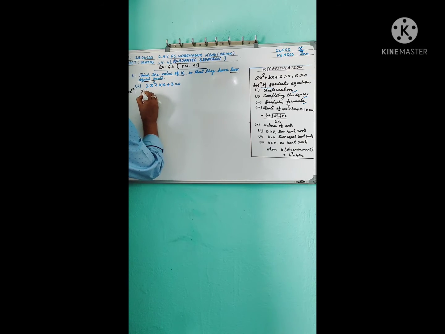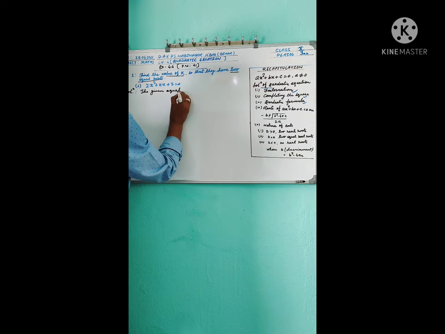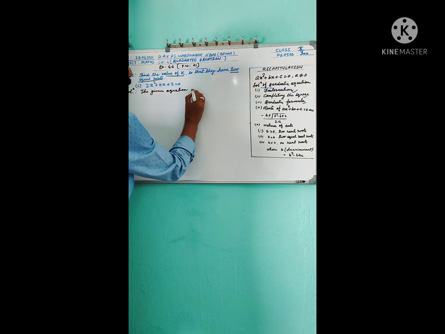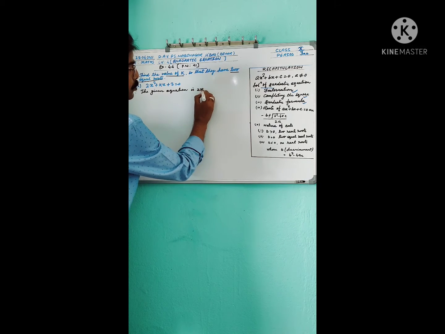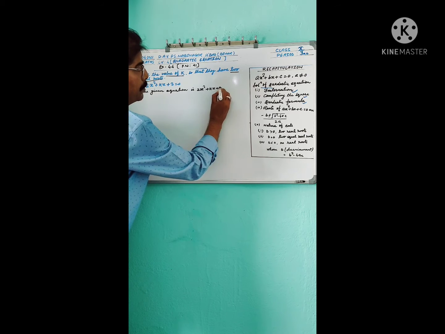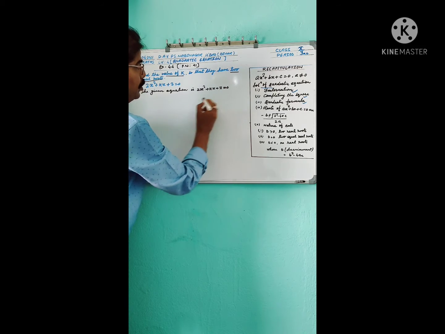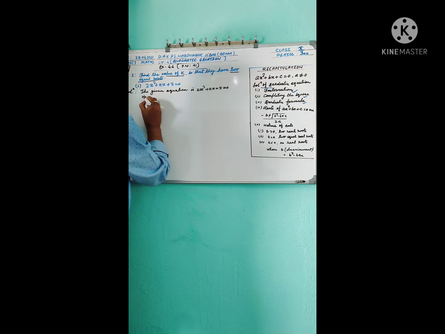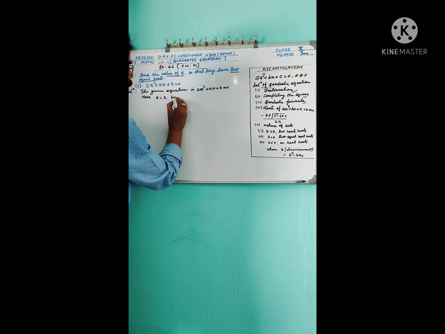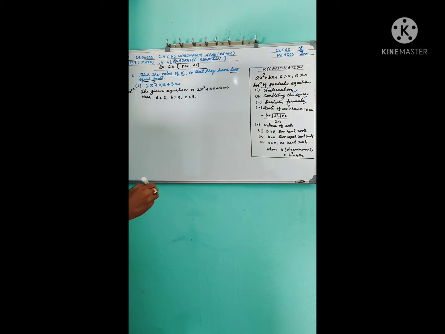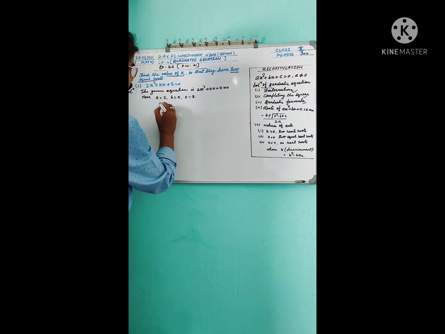The given equation is 2x square plus kx plus 3 equal to 0. Here a equal to 2, b equal to k and c equal to 3. First you find discriminant.